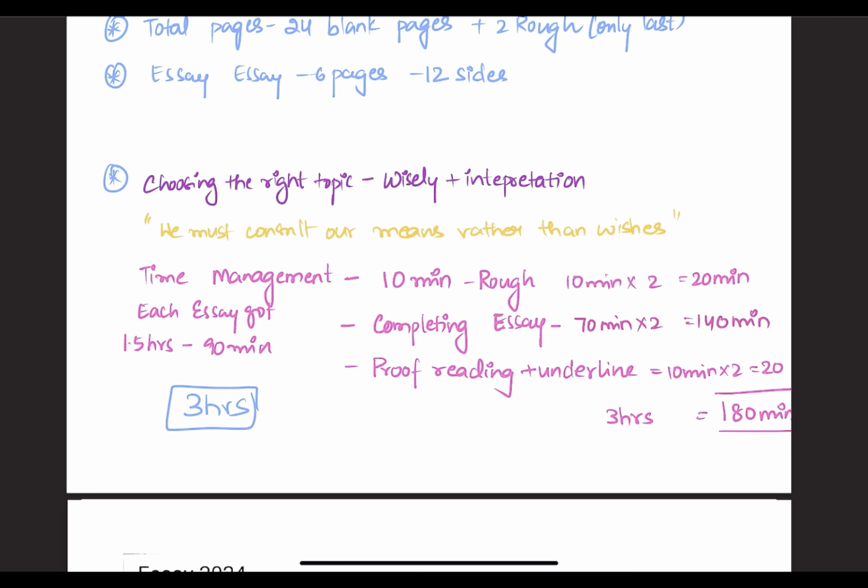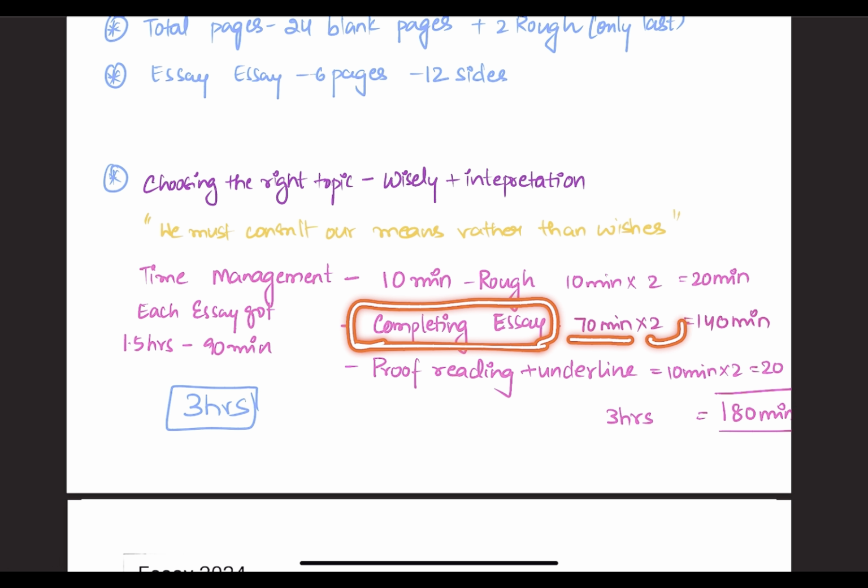Now coming to time management. You will be given 3 hours for the completion of the paper, where you have to write 2 essays. So each essay will get 1.5 hours or 90 minutes. The first 10 minutes have to be used for rough work, where you can brainstorm and structure your points in an organized manner. So for the 2 essays, try to use the first 20 minutes for brainstorming, whether you complete or not. After 20 minutes, you have to begin the essay.